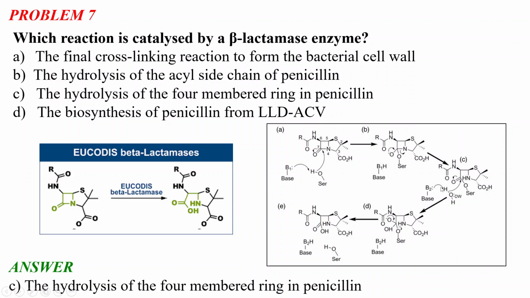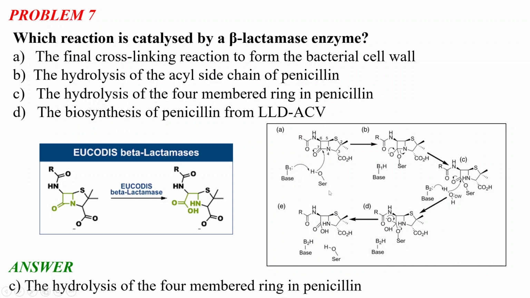Then we have a water molecule here which attacks this carbonyl carbon, and this water is deprotonated by a second base here. After the deprotonation we have an OH minus which will attack this carbonyl carbon again, and just like that the serine moiety gets released, and we have a carboxylic group here with an amine group here. This is the overall mechanism of how this 4-member ring gets hydrolyzed, and the beta lactamase enzyme catalyzes this hydrolysis of the 4-member ring of penicillin.